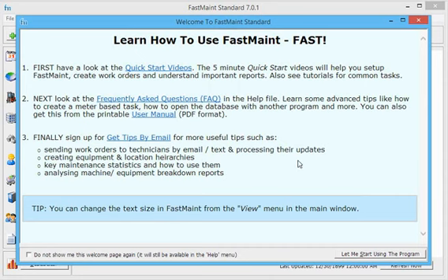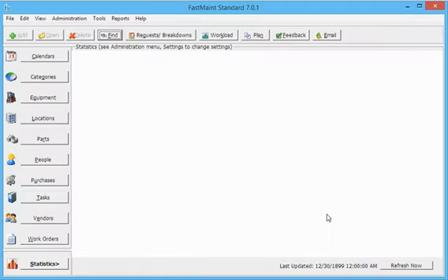This screen has other useful links besides a link to the online Quick Start videos. Please read it carefully, and especially sign up for the Get Tips by email, since you will get several useful tips on using FastMaint. Click on Let me start using the program. This brings up the main screen.